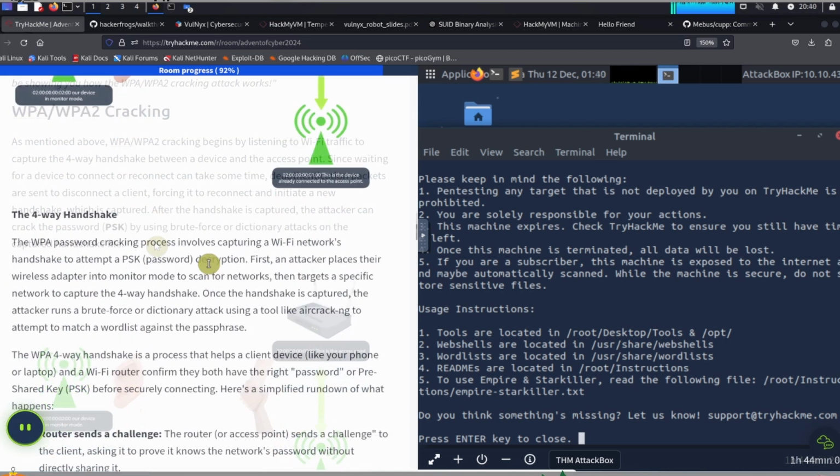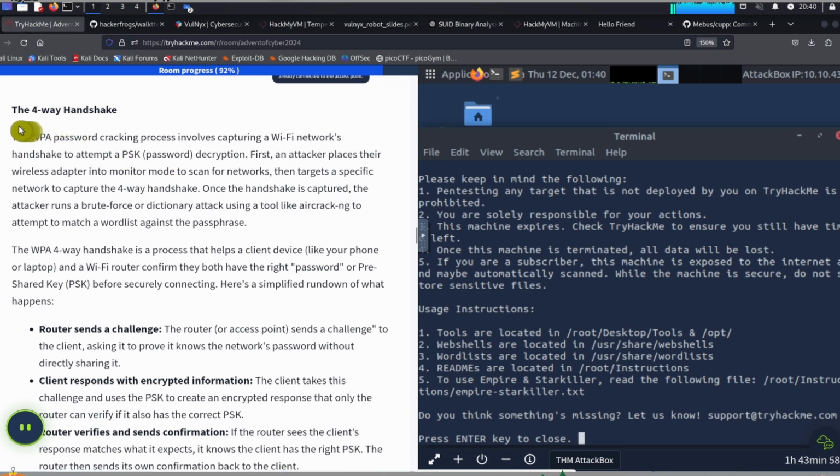Okay, so we're talking about the four-way handshake. The WPA password cracking process involves capturing a Wi-Fi network's handshake to attempt a PSK decryption. First, an attacker places their wireless adapter into monitor mode to scan for networks, then targets a specific network to capture the four-way handshake. Once the handshake is captured, the attacker runs a brute force or dictionary attack using a tool like aircrack-ng to attempt to match a word list against the passphrase.